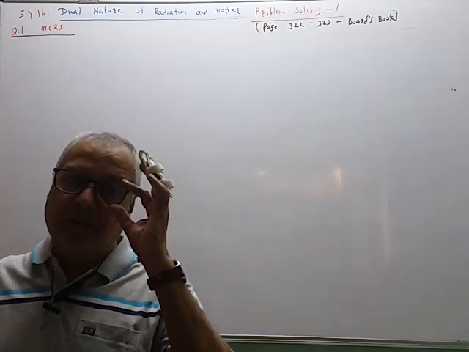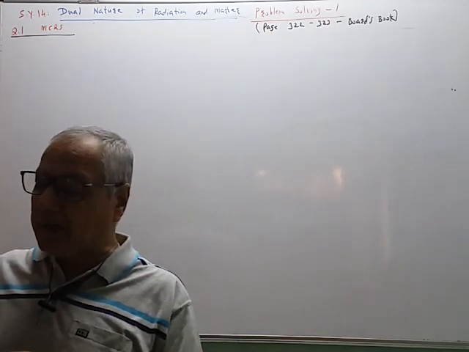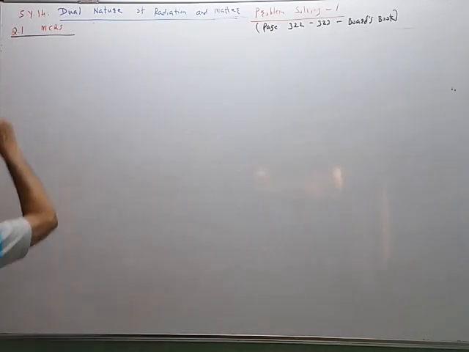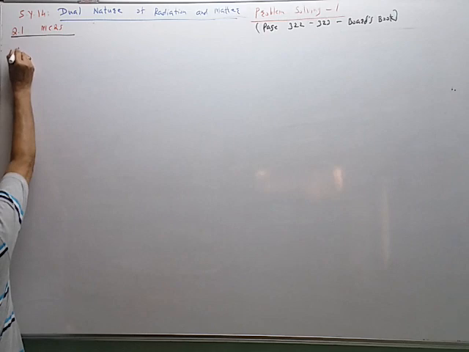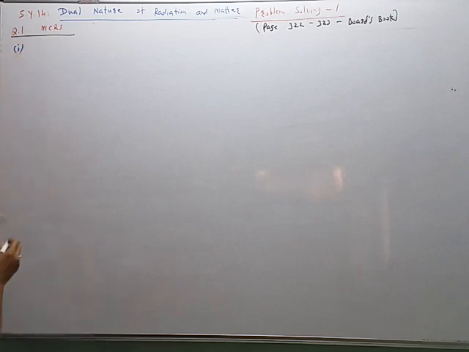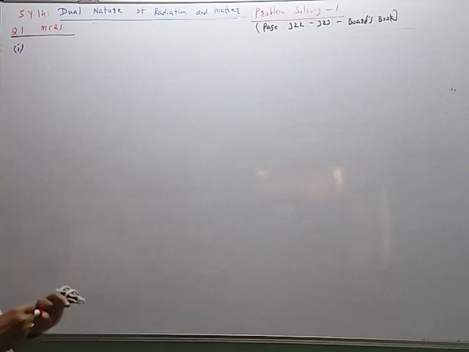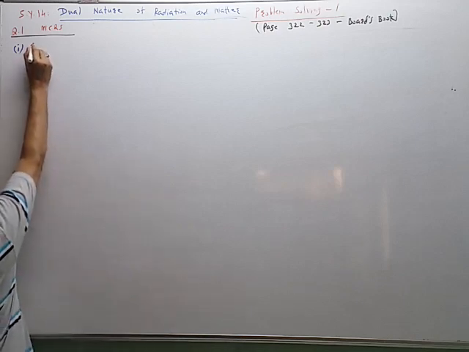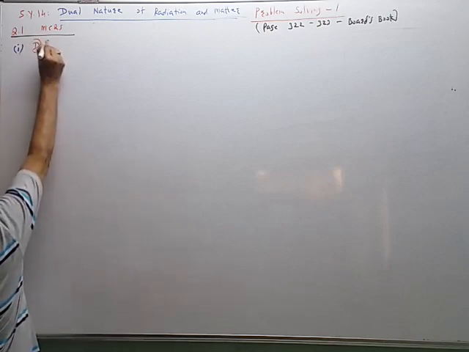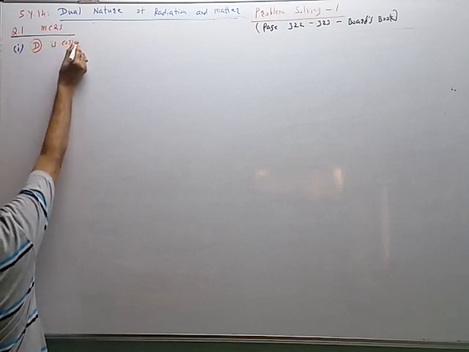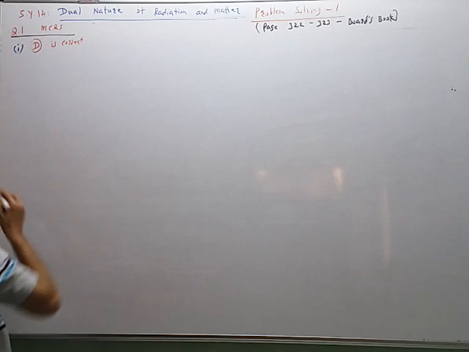We are considering only the visible portion of the electromagnetic spectrum. So the answer of the first question is D, potassium. D is correct. Why?